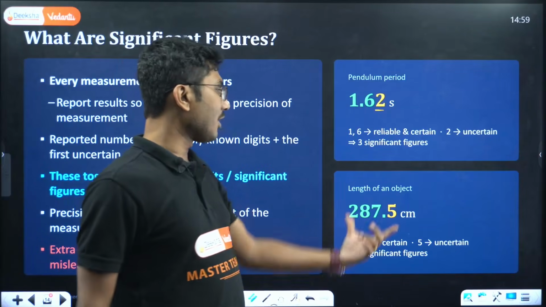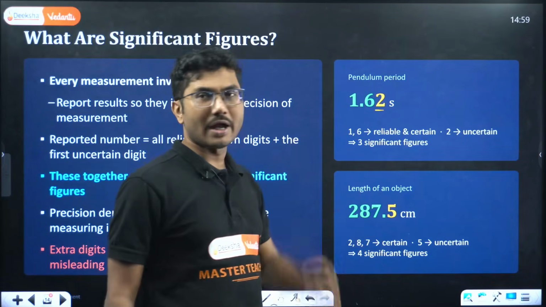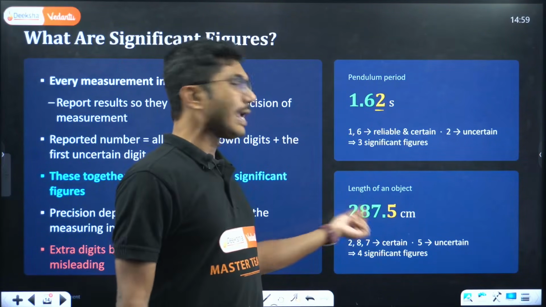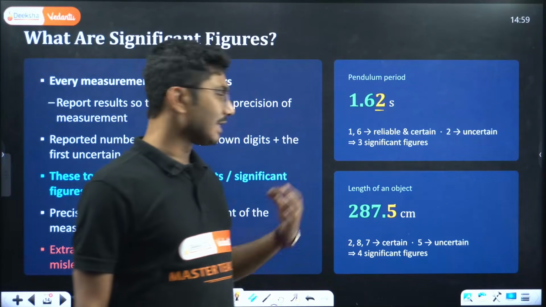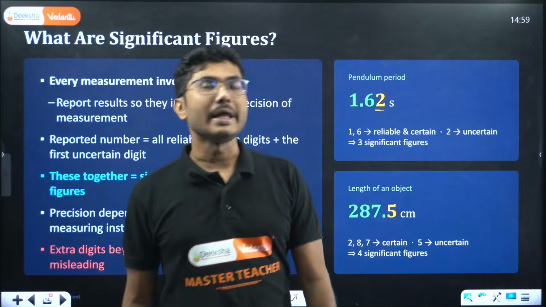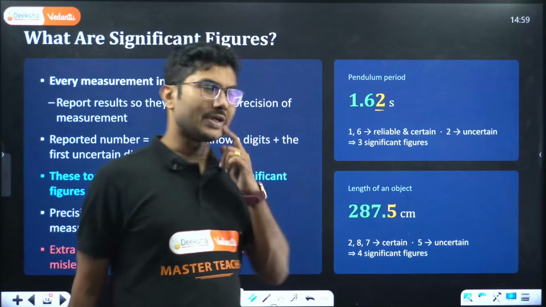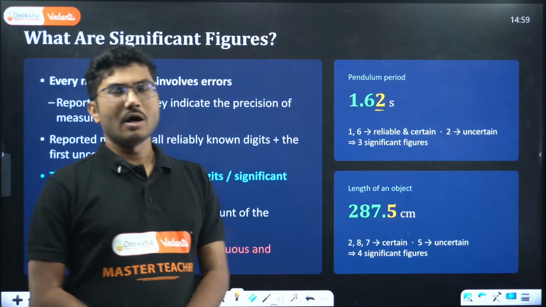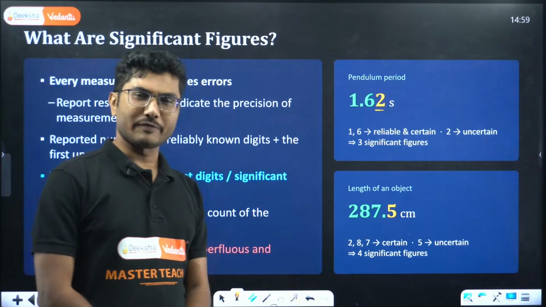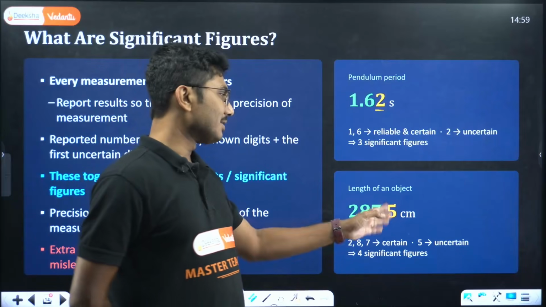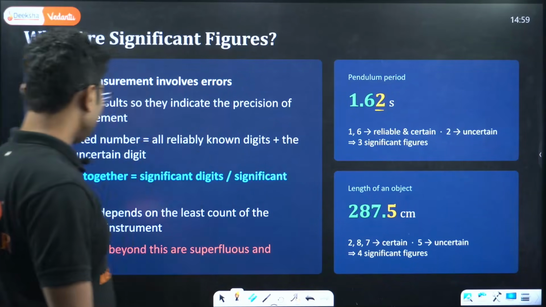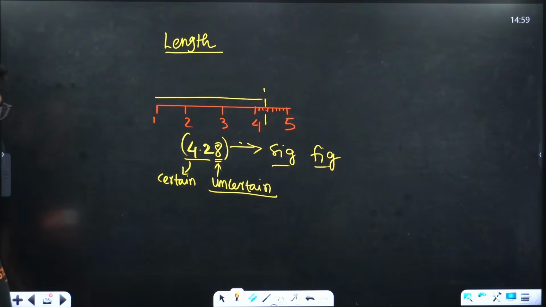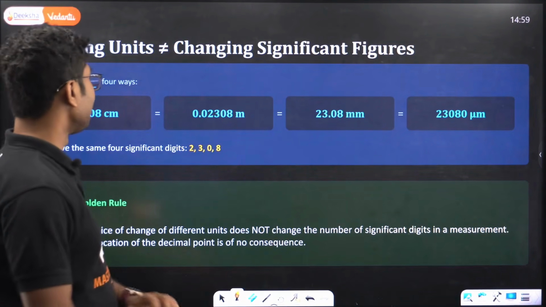Length of an object, say 287.5 centimeter. 287 are certain, already known, and 0.5 is uncertain. Together they form 4 significant figures. If they give you 287.5, what is the uncertain digit? The uncertain digit is 0.5 actually. So these are all very tricky but simple concepts.